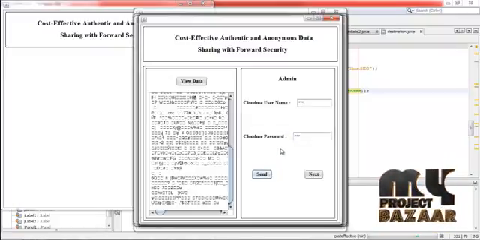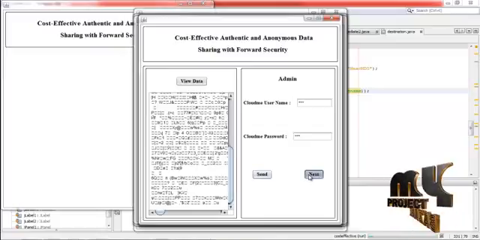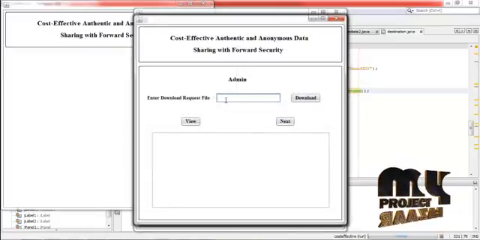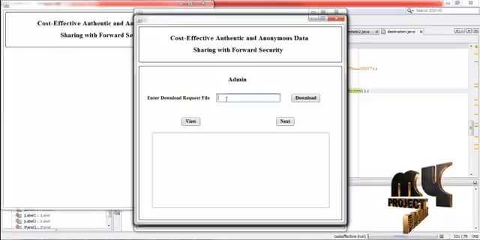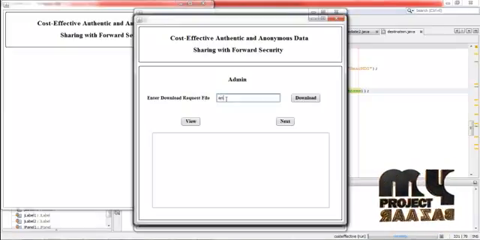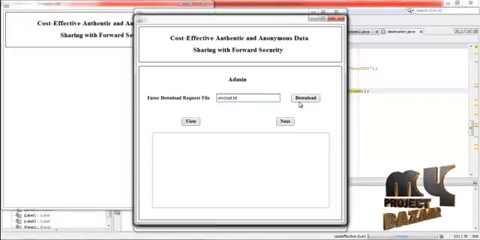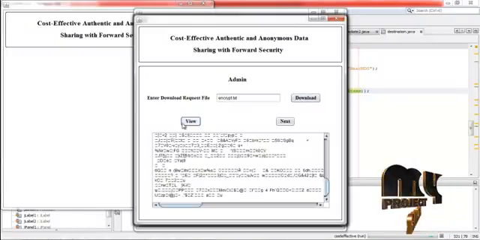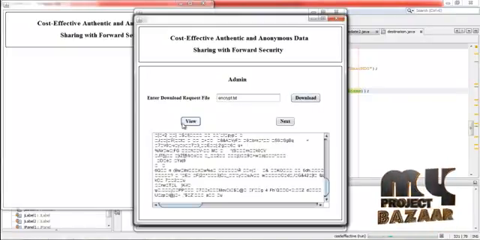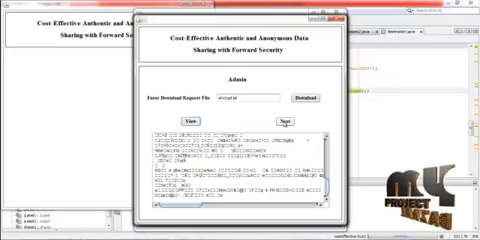Now the data is sent to admin, and then click next. Now select the file name for download. Now click download and press view. Now the file is downloaded from the admin, and then press next.